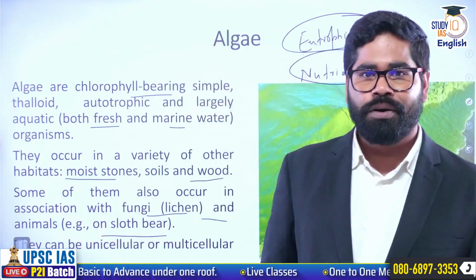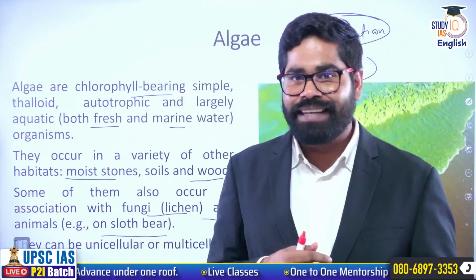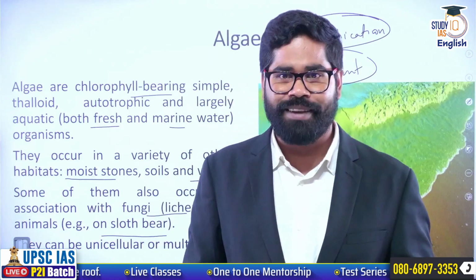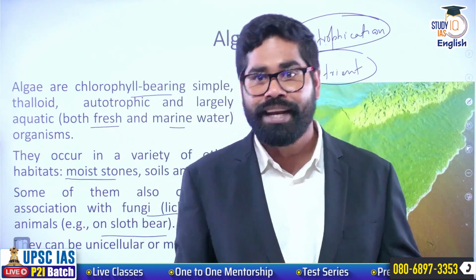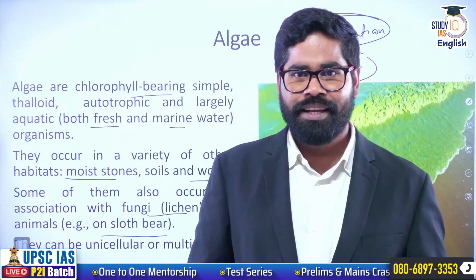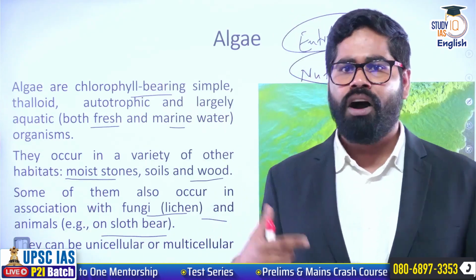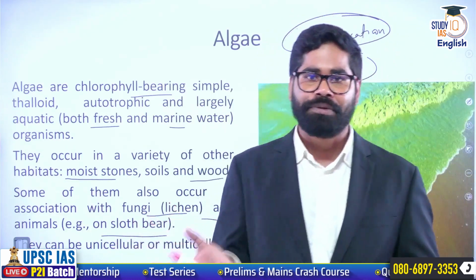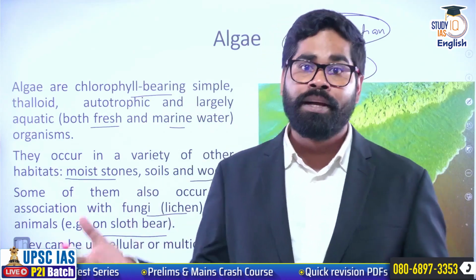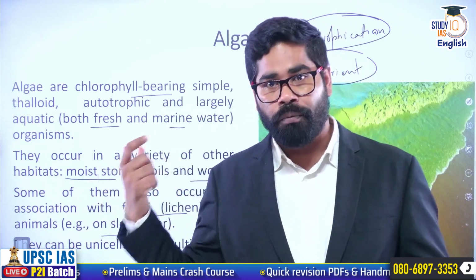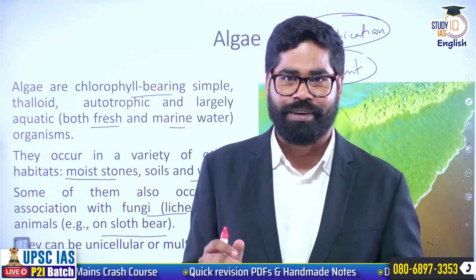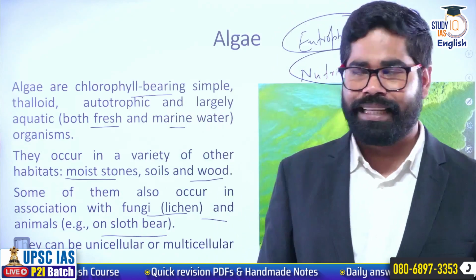So the algae can be in symbiotic association with various organisms as well. They can be unicellular or they can also be multicellular organisms. So that is basically our algae, an autotrophic organism which can be unicellular or multicellular. The habitat can range from moist stones to woods to even a symbiotic association with animals as well. Okay. So that is our algae.